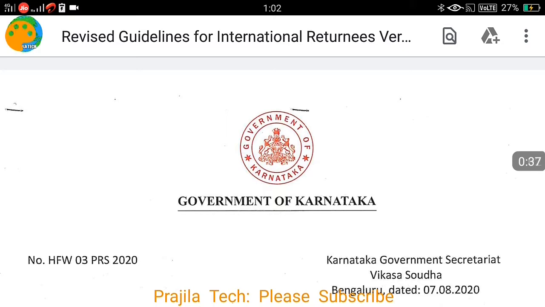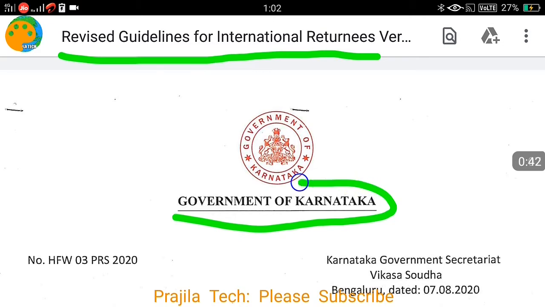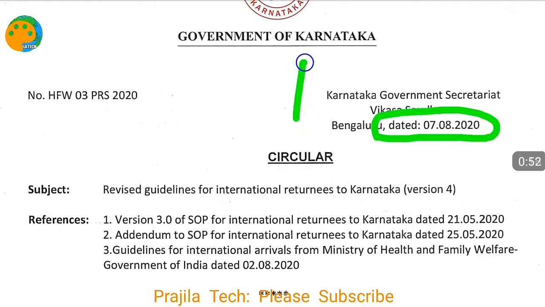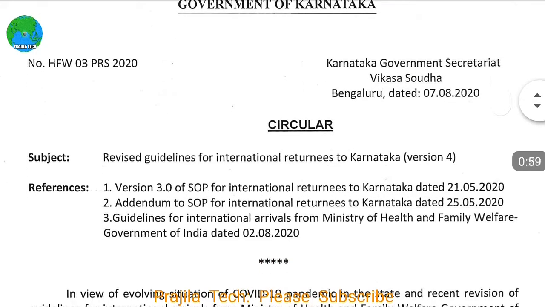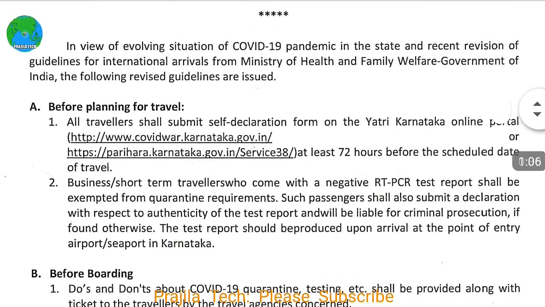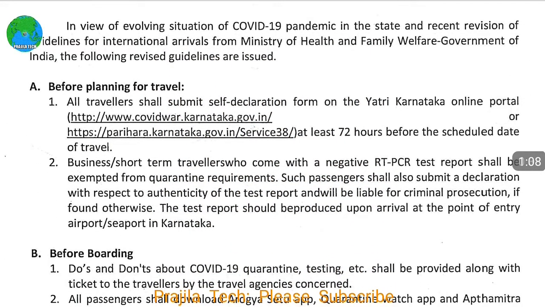This is the revised guidelines PDF document. Don't worry, everything will be shared in the description, but if you watch the video you will understand how to use them. Now it is clearly given: Government of Karnataka, and you can see the date, August 7th. So it is in the month of August and it is just yesterday. So what does the circular say? I will discuss only the highlights and important points. This is the revised guideline for international returnees.